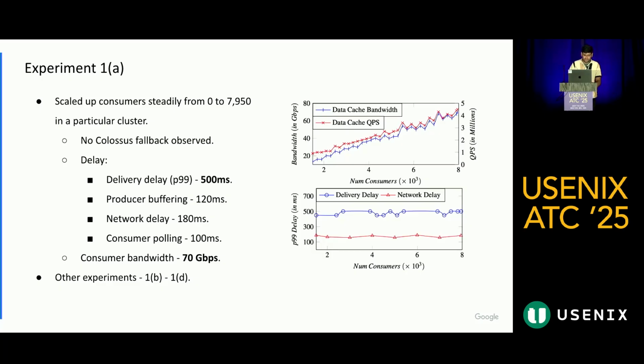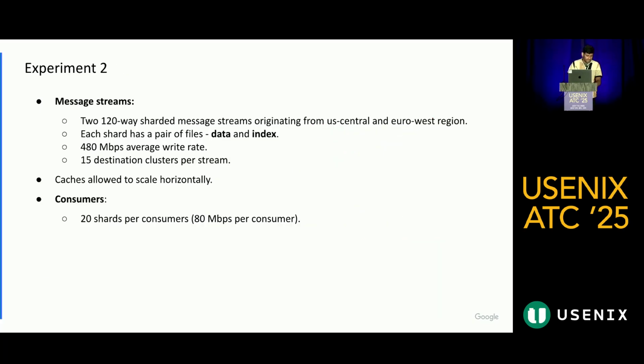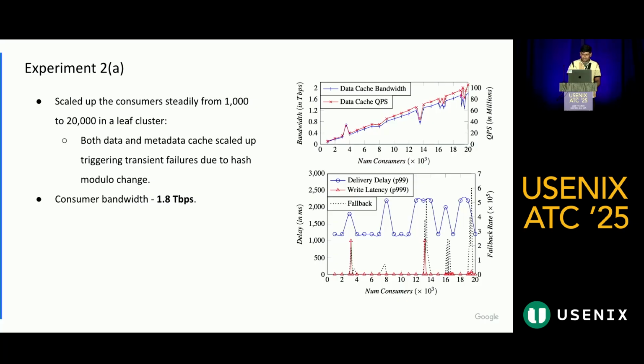We have some other experiments as well that you can refer to in the paper. Experiments 1B to 1D test system stability in different scenarios. In the second experiment, we turned up a 120-way message stream, same as before, but this time we doubled the write rate. We have a 480 Mbps write rate and 15 destination clusters. This time we allowed the cache layer to scale horizontally, and the consumers were reading 10x the messages, so 80 Mbps per consumer. And this is the result that we have.